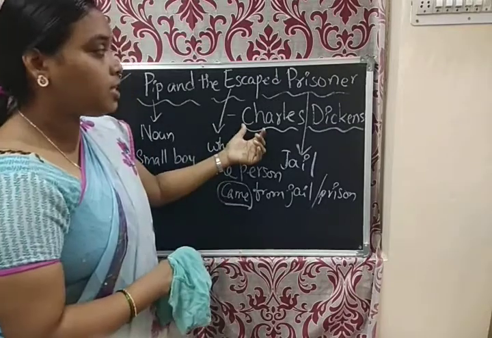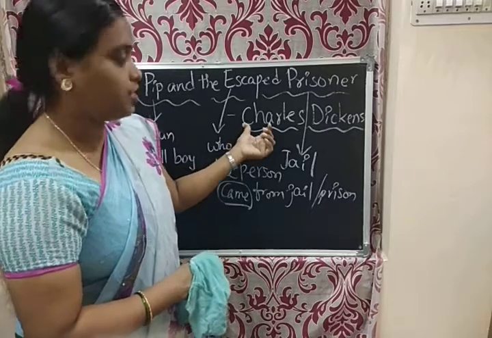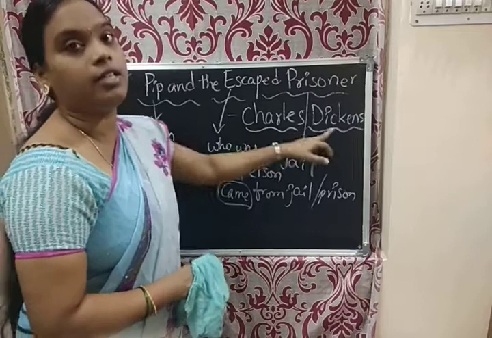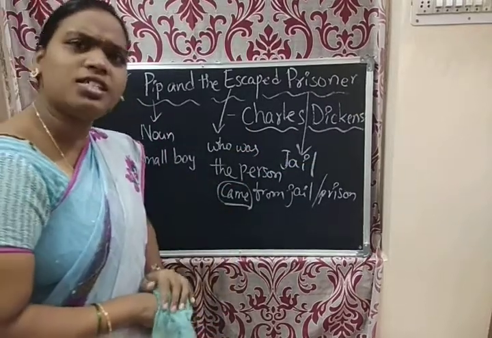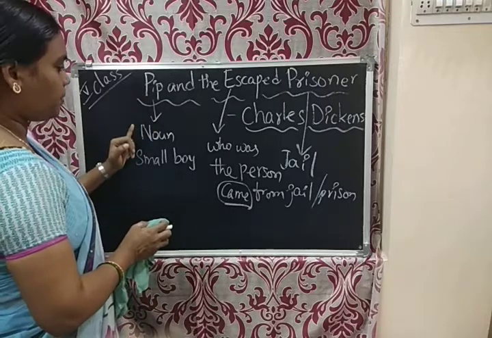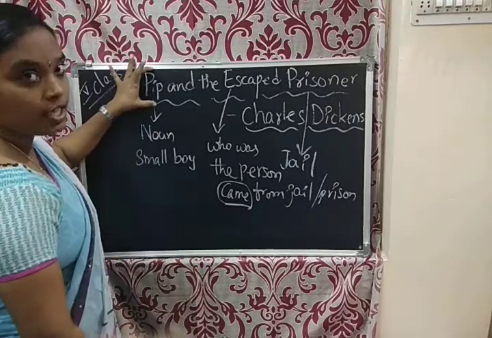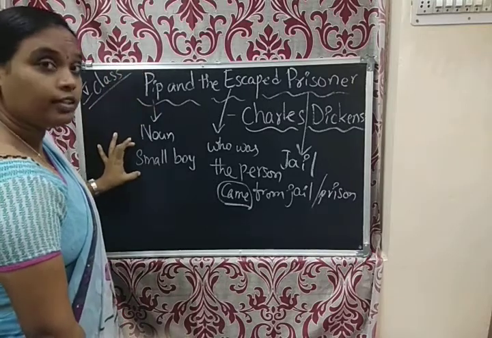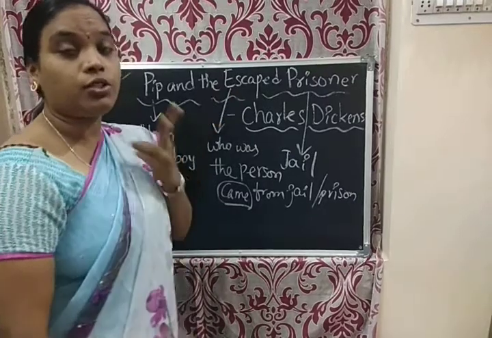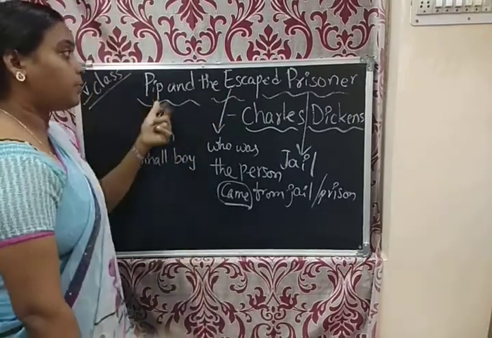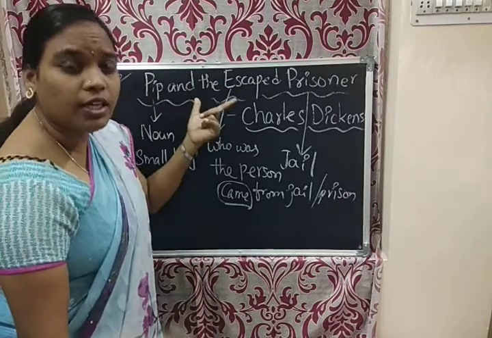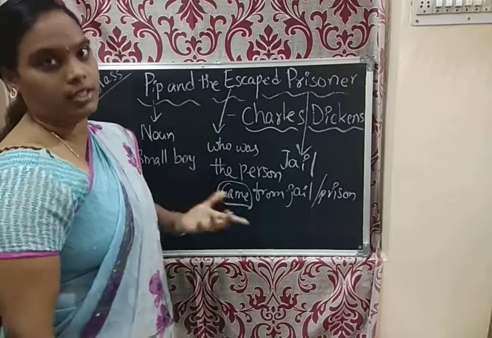Yes. Who wrote this? Charles Dickens. Dear, here L is there but silent. So Charles Dickens. Who is Charles Dickens? First, Pip was a person. It is a noun. So Pip was a small boy, and the escaped prisoner. So here two characters are there in this, Pip and the escaped prisoner. What is meant by escaped prisoner? Who was that? What happened? We have to learn in this lesson.